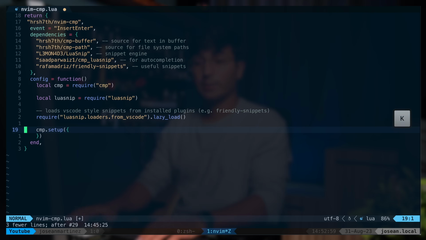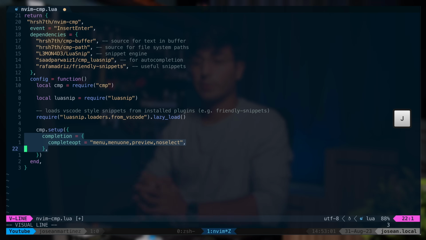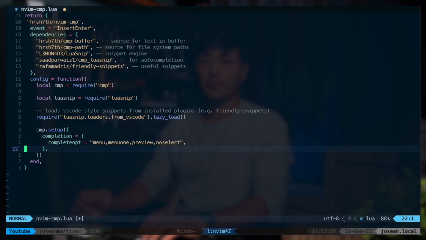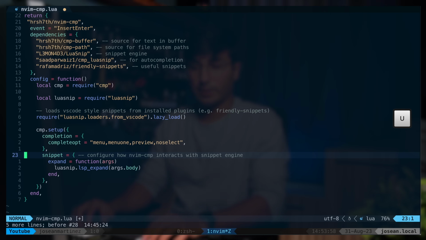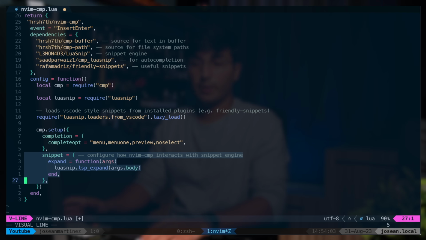And then inside of this, the first thing I'm going to add is the following so that we can configure how the completion menu works. To find more information about this, you can look for :h completeopt to learn more about the completeopt setting. And then what we want to add next is the following. This will configure how nvim-cmp interacts with the LuaSnip snippet engine.